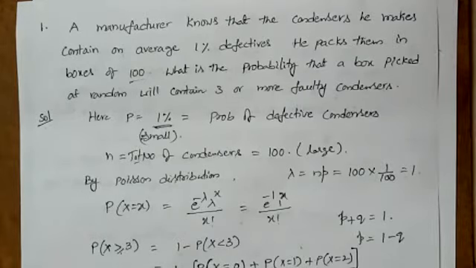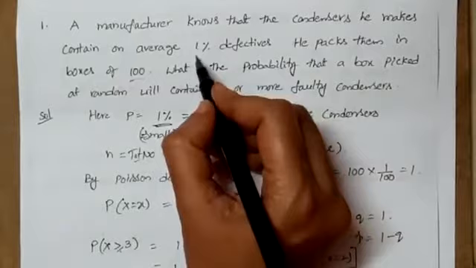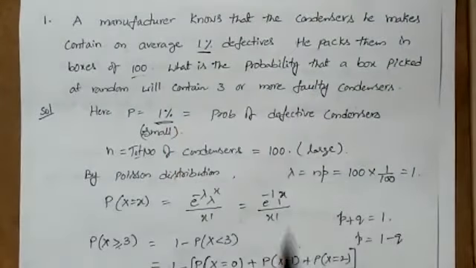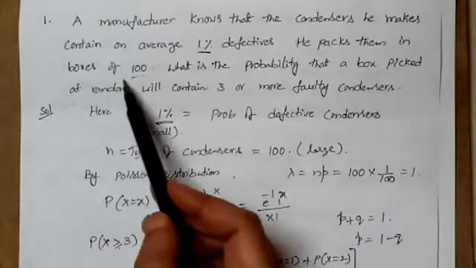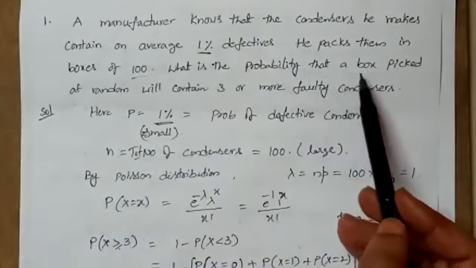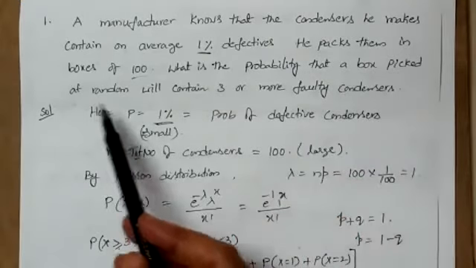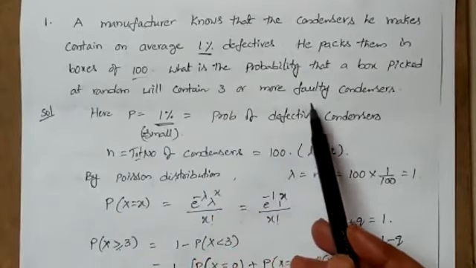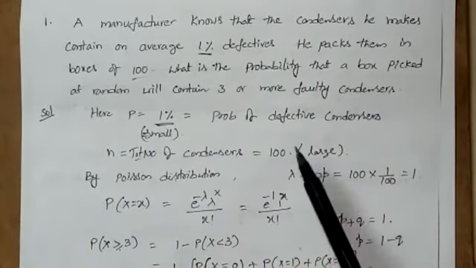A manufacturer knows that the condensers he makes contain an average 1% defectives. He packs them in boxes of 100. What is the probability that a box picked at random will contain 3 or more faulty condensers?